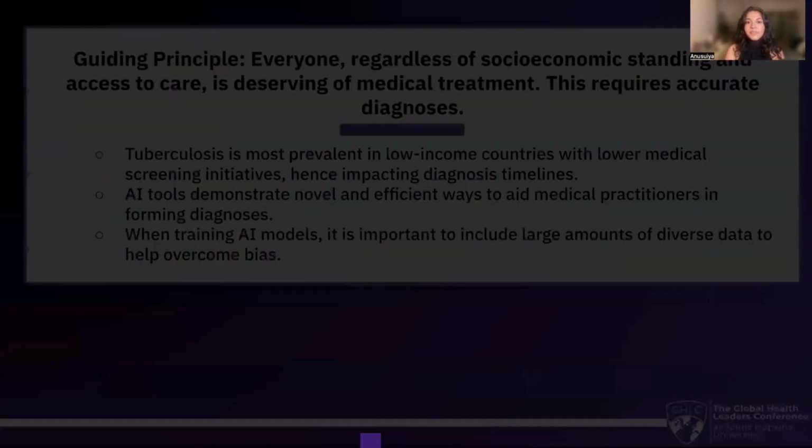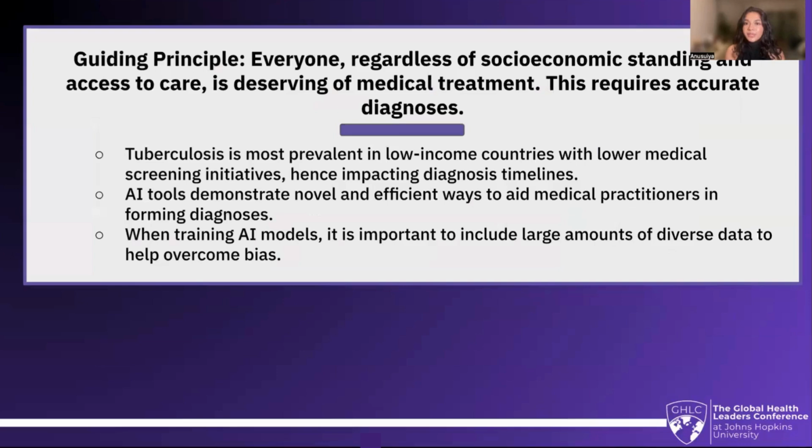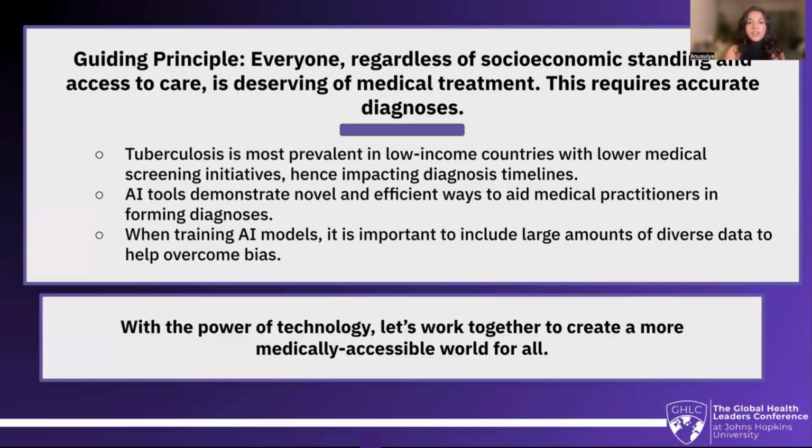For our conclusion, our guiding principle is that everyone, regardless of socioeconomic standing and access to care, is deserving of medical treatment. This requires accurate diagnosis. Tuberculosis is most prevalent in low-income countries with lower medical screening initiatives, hence impacting diagnosis timelines. But AI tools are demonstrating novel and efficient ways to aid medical practitioners in forming diagnosis. When we train these AI models, we need to include large amounts of diverse data to help overcome any bias. With the power of technology, let's all work together to create a more medically accessible world for all.